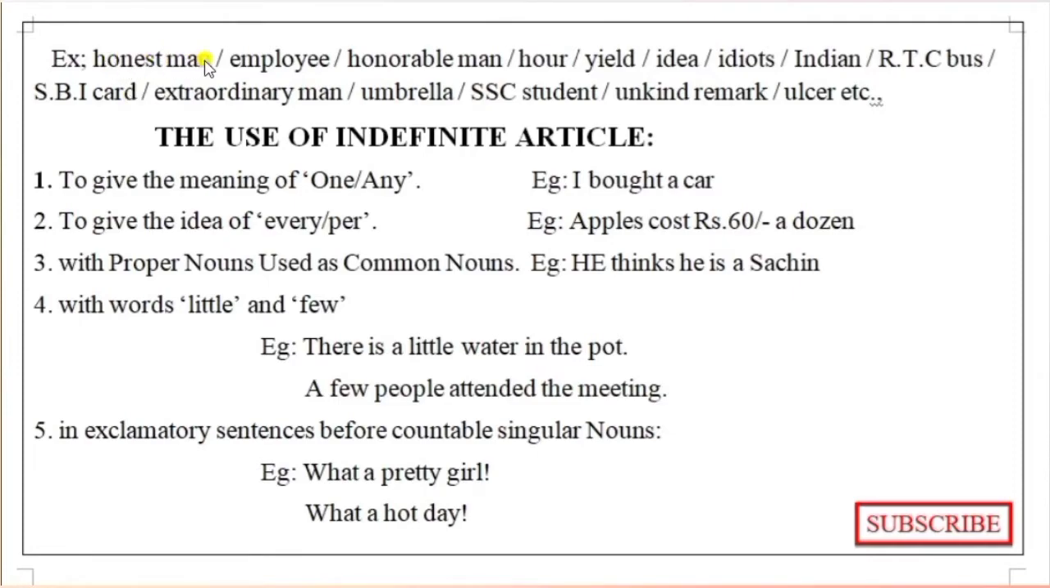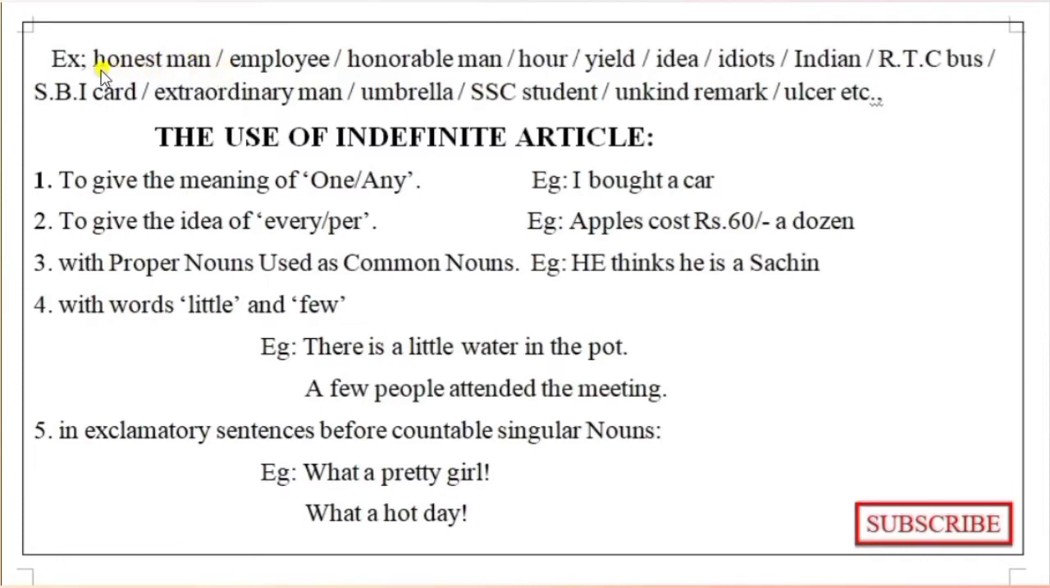Honest man. Here it starts with H, but when pronouncing the first word, the H is silent in honest man, so we pronounce it with an O sound. So whenever you place article a or an in front of any singular countable noun, at that time you must identify whether it is a consonant sound or a vowel sound. Already explained. According to that, here in honest man, it is a vowel sound.